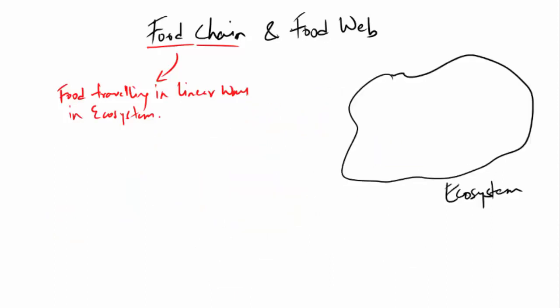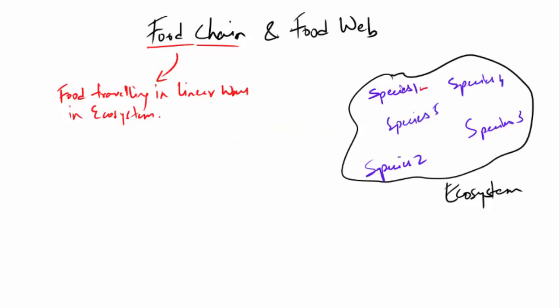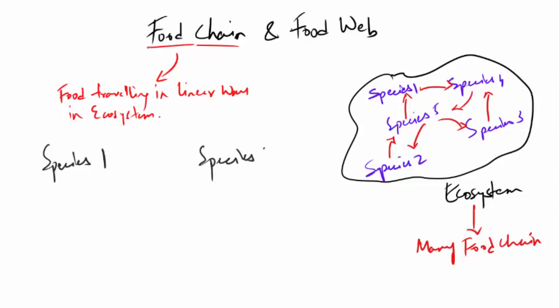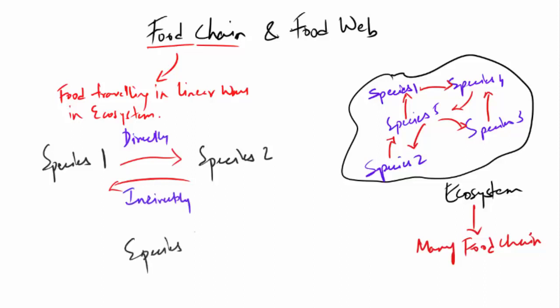In an ecosystem, there are many types of species that exist, and there are numerous amount of food chains. You'll see many species eating another species for food and energy, and that's how you will come across many food chains in an ecosystem. Now sometimes species of a particular community interacts directly as well as indirectly with the species of another community. More often, the indirect interaction between two species happens because of a third species. Overall, species can influence one another in many different ways. With this kind of indirect interaction among species, food webs are formed.